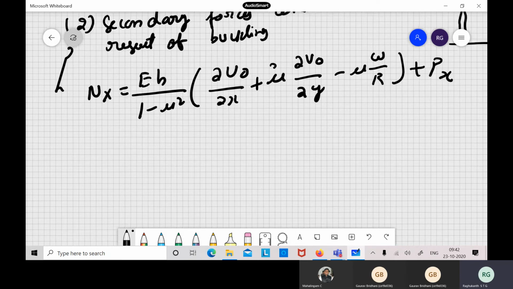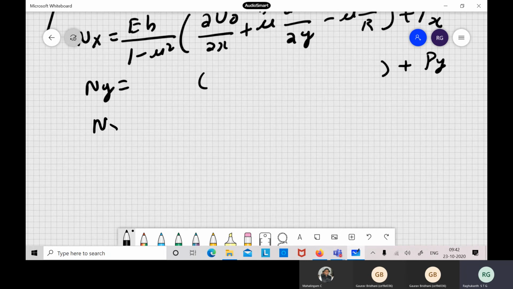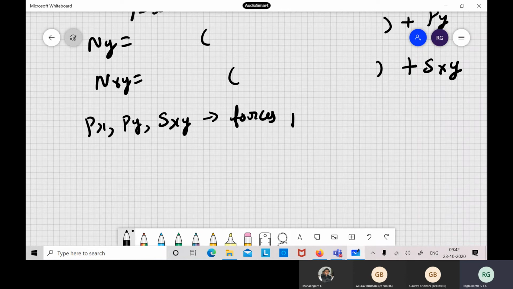Okay, so these are like the primary forces. So ny also we have that big expression plus py, and nxy, the same expression we wrote, we have this sxy. So these are the forces, px, py and sxy. These are the internal forces which are existing prior to buckling. Because of curvature, all things become complicated, so include all the terms itself.